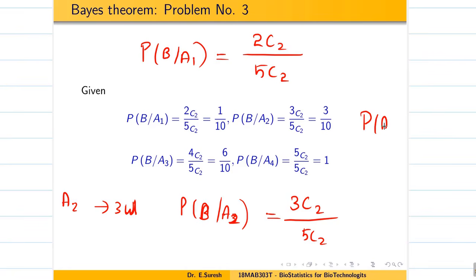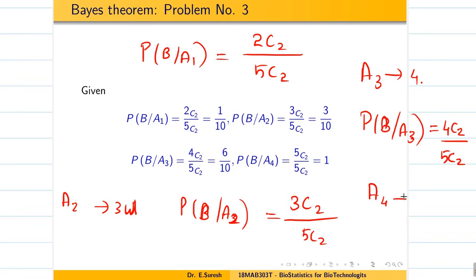Similarly, for A3 I have 4 white balls. So that means taking 2 from 4 white balls, with total 5C2. And A4 is very simple. In A4 all 5 balls are white. So 5C2 divided by 5C2 is going to be 1. This is the probability of B given A4. So now we have found these values.